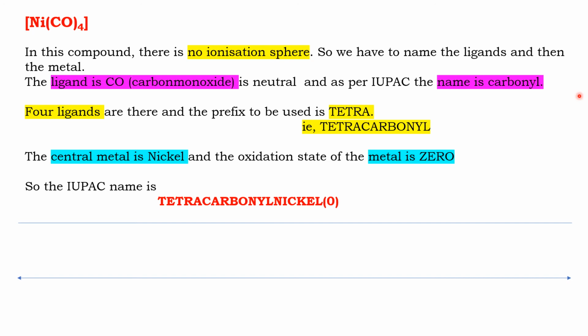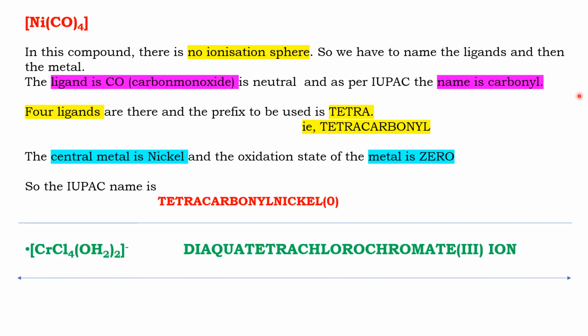Okay. Now take another example. See this compound, [Cr(Cl4)(H2O)2] with a minus charge. Here there is no ionization sphere. It is an ion, so here there is only the coordination sphere. I am representing the ligands: water and chlorine. How many water molecules? 2 water molecules. How many chloride? 4. So the name is diaqua.